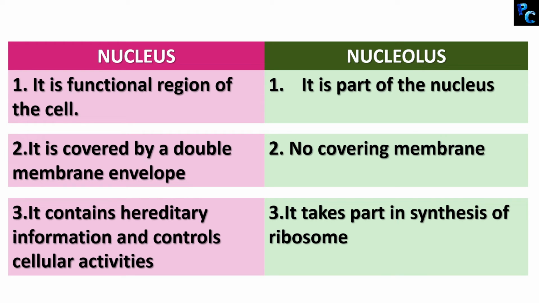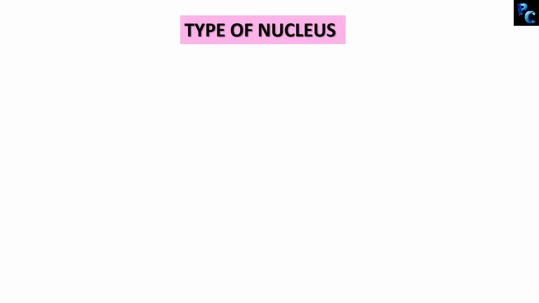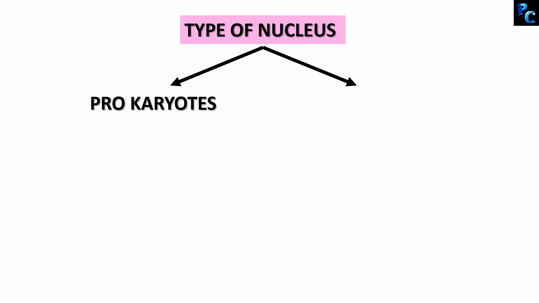Okay, now you know everything about nucleus. Do you have any idea that a nucleus can be advanced type or primitive type? Depending on the type of nucleus, a cell can be divided into prokaryotic cell and eukaryotic cell. Now again the question, what is prokaryotic cell and what is eukaryotic cell?